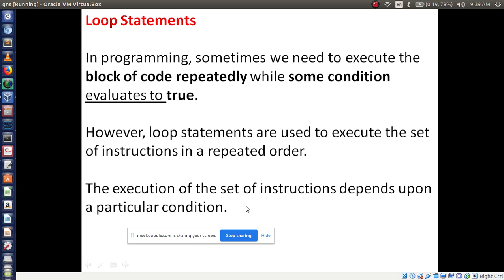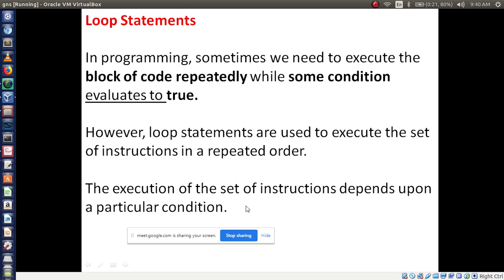There are three kinds of looping statements: for loop, while loop and do while loop. You have to study all three loops in looping statements. So basically, why should we use loop statements? We need to execute a block of code repeatedly while some condition evaluates to true. That means if the condition is true, execute these statements repeatedly. That is the meaning of a loop statement.